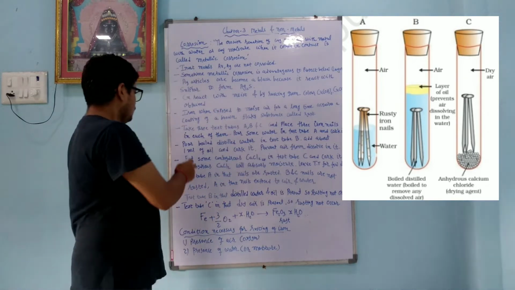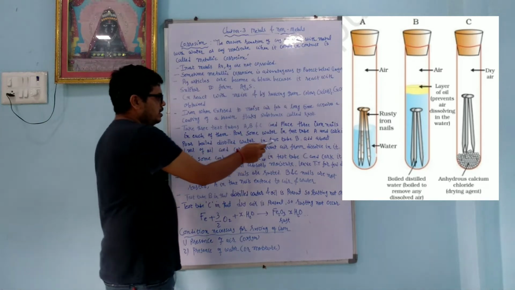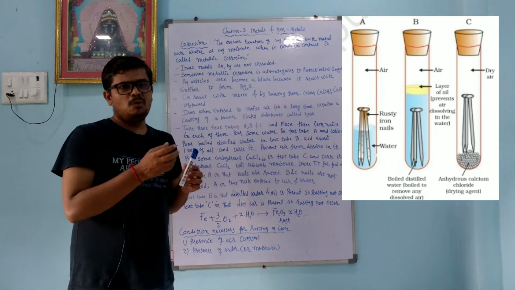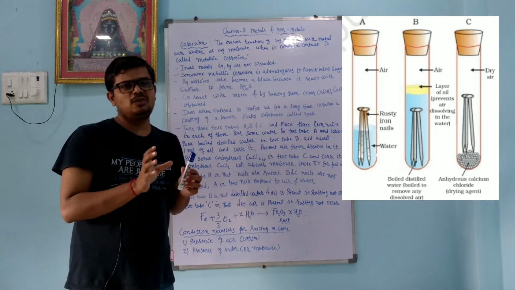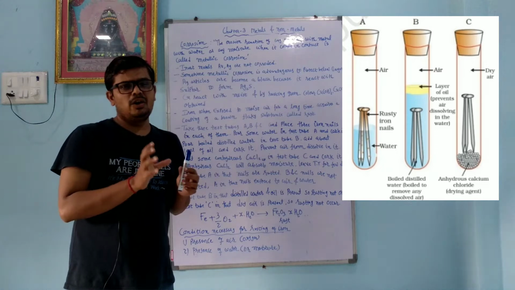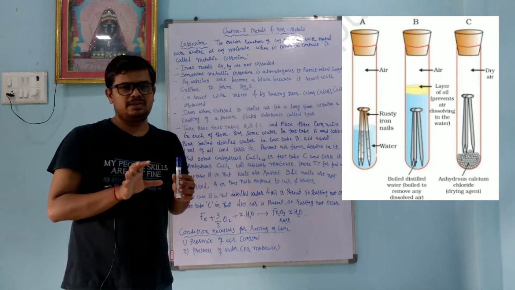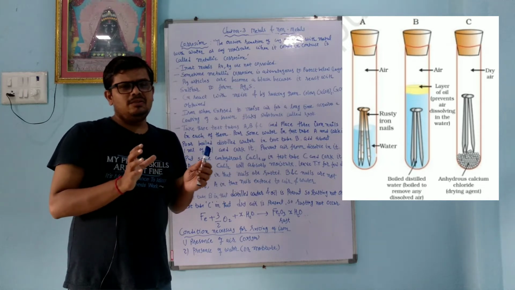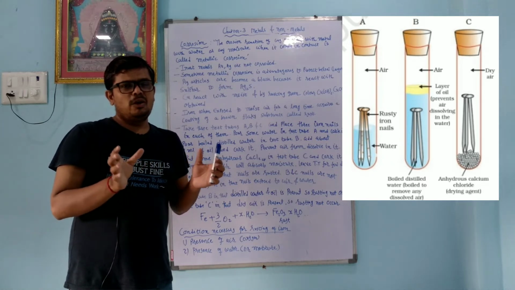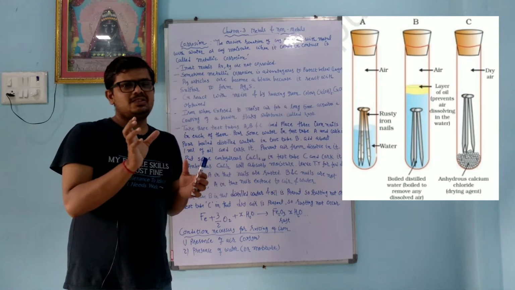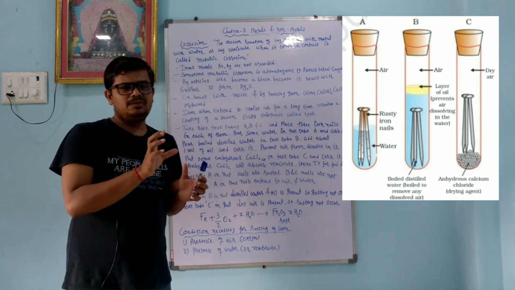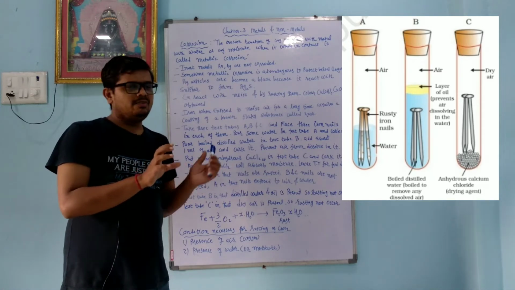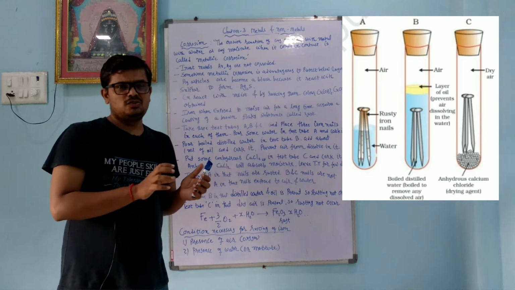Pour boiled distilled water in test tube B. So in test tube B we use boiled distilled water. Now dear student, distilled water is pure water, and since it is boiled, dissolved oxygen is also not present. How do we prepare distilled water? When ordinary water is there, we boil it and collect the steam. When we condense that steam, we get distilled water. It is a pure form of water. And since we take boiled water, dissolved oxygen is also absent.